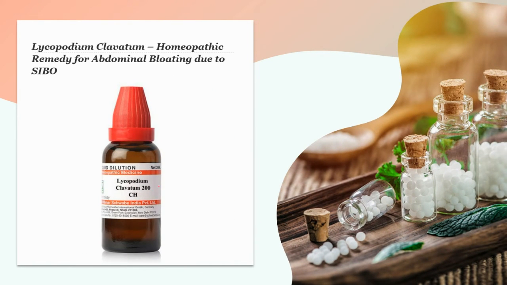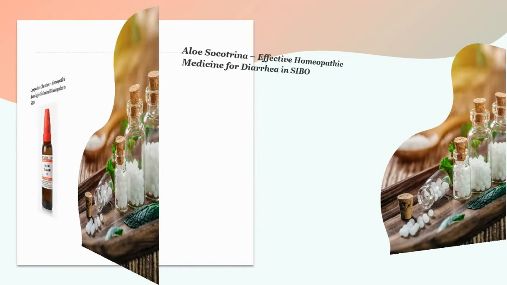Next homeopathic medicine for SIBO is Lycopodium clavatum. Lycopodium is a very wonderful homeopathic medicine used to treat abdominal bloating in case of SIBO. The person needing this medicine complains of distension of the abdomen soon after eating. Eating even a small quantity of food can lead to bloating. The abdomen gets tense with a bursting sensation. The flatus may remain obstructed, causing abdomen pain, and diarrhea and constipation may alternate. And excessive bloating may occur from the consumption of food like onion, cabbage, and beans.